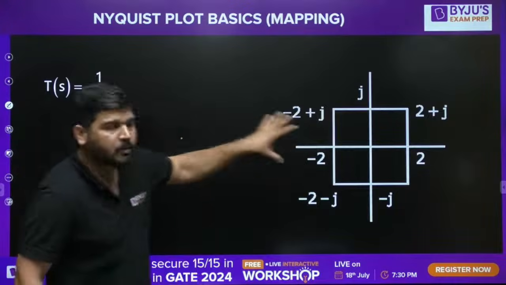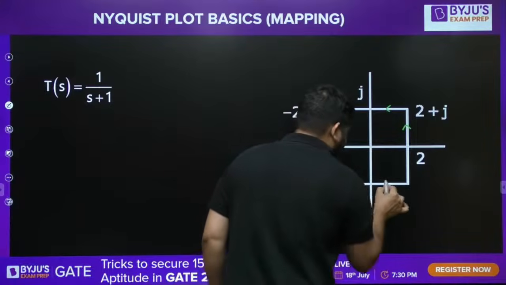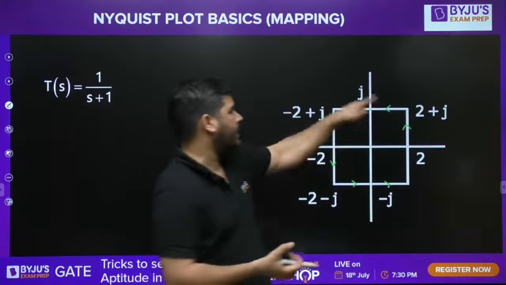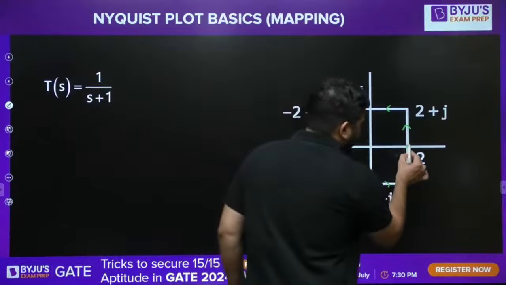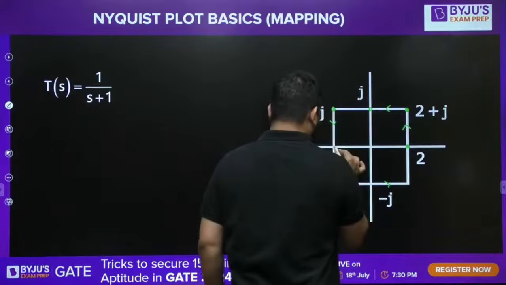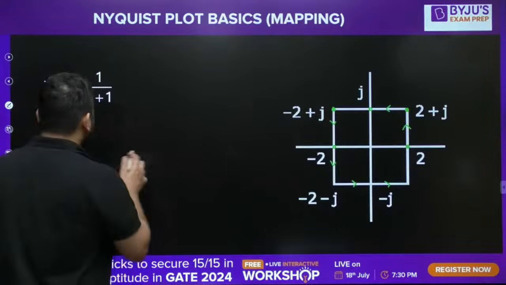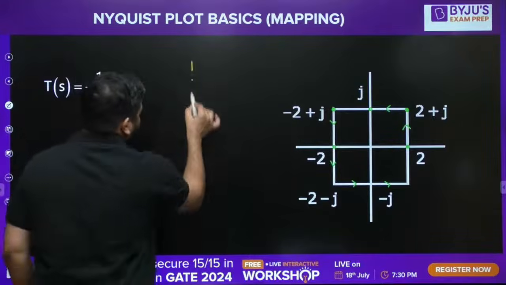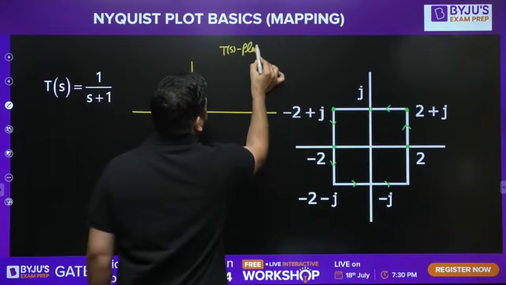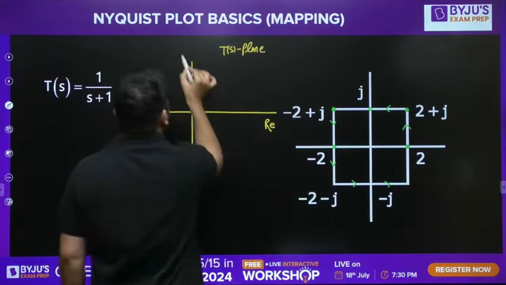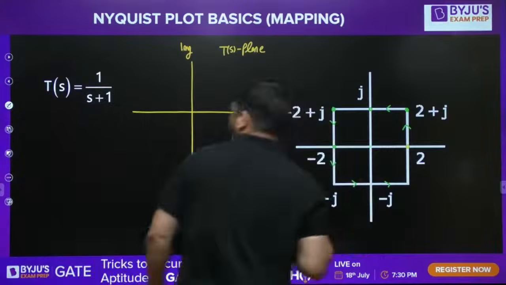Now I want to map this S-plane contour into this TS, and the direction of this S-plane contour is like this. You can take the direction as anti-clockwise or clockwise, it's your choice. I have selected 1 point, 2 point, 3 point, 4 and 5 points, and I want to map these points in this TS plane. Let's do it, guys. So this is my TS plane, and we have the real part and the imaginary part. Now first of all, select one point, this point, and map it in TS.